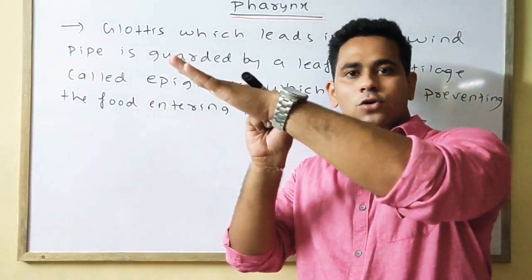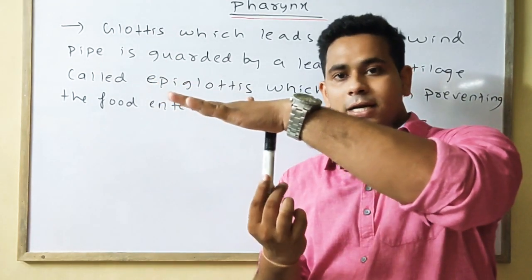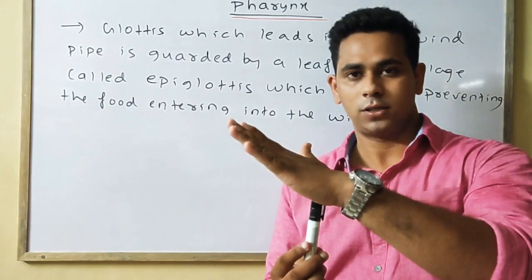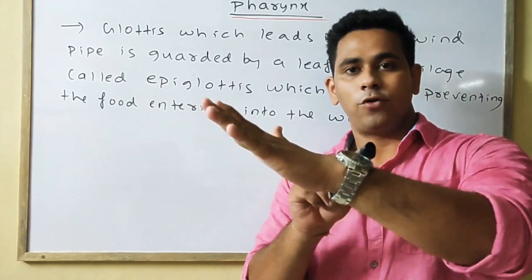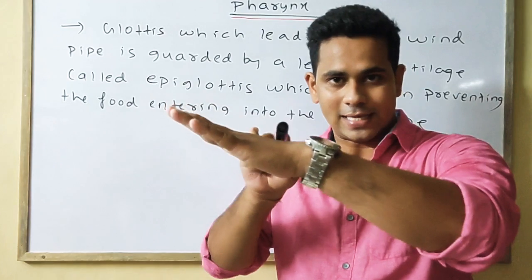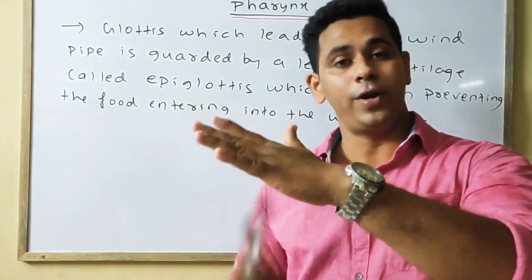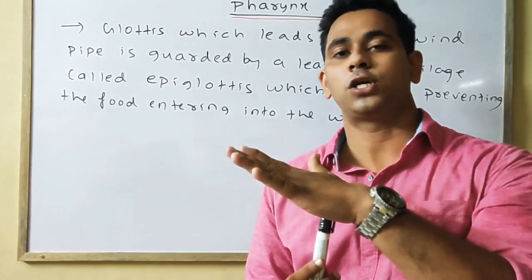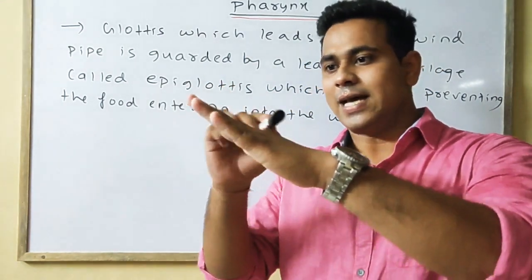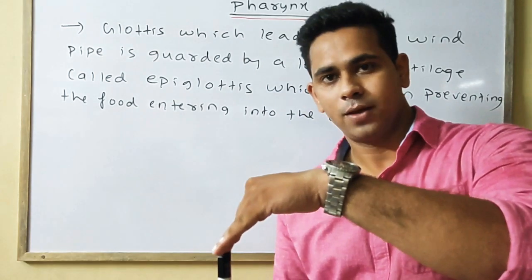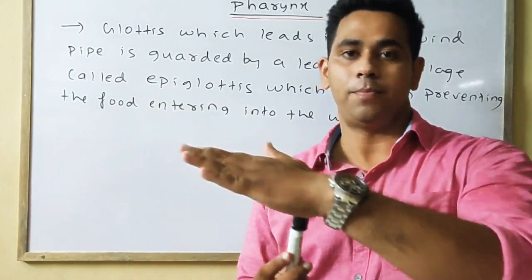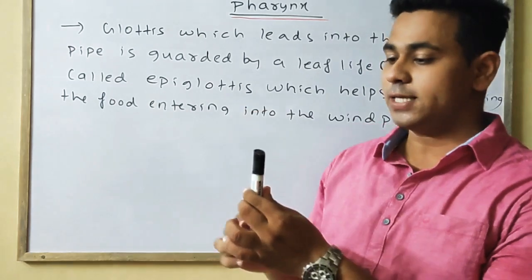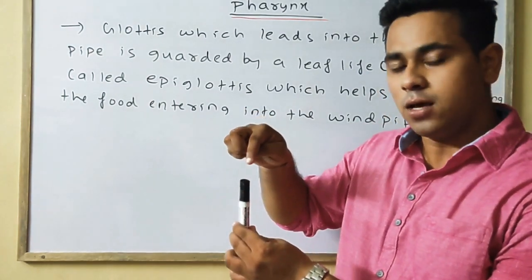So the food that passes through the buccal cavity does not enter into the windpipe, due to the presence of the leaf-like structure called the epiglottis. The opening of the windpipe is called the glottis, whereas the opening of the food pipe is called the gullet.